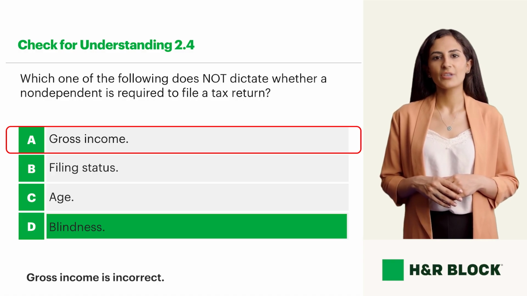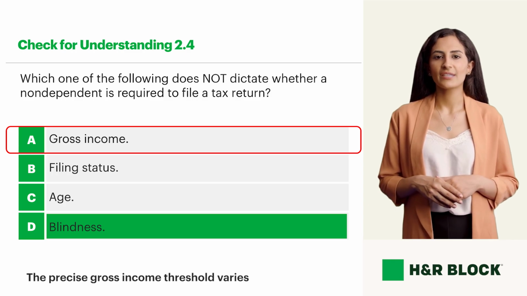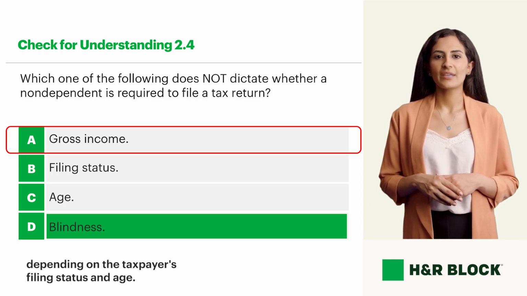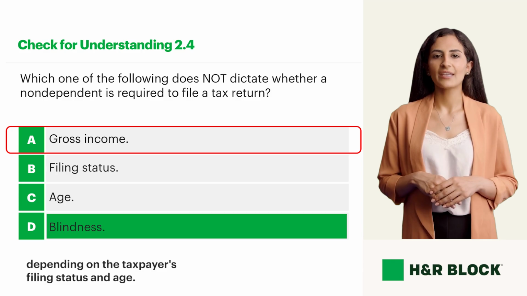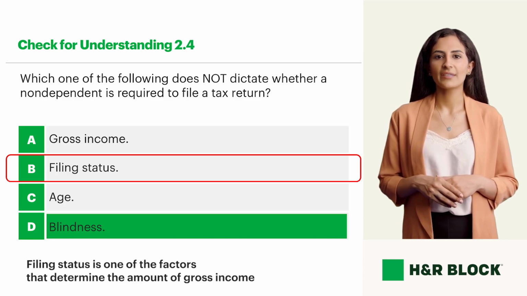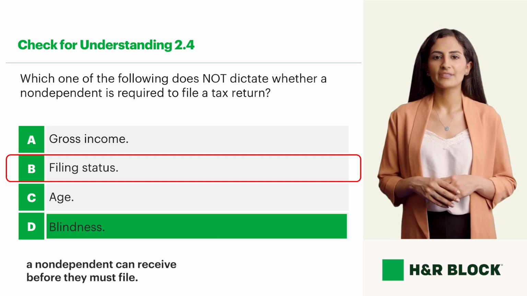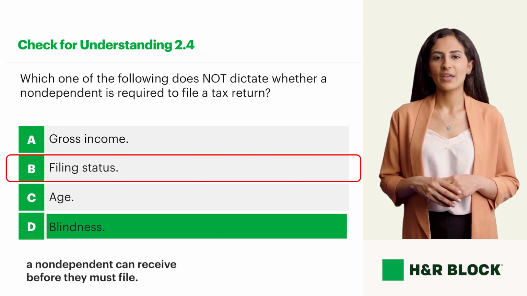Gross income is incorrect. Gross income is required. The precise gross income threshold varies depending on the taxpayer's filing status and age. Filing status is incorrect. Filing status is one of the factors that determine the amount of gross income a non-dependent can receive before they must file.